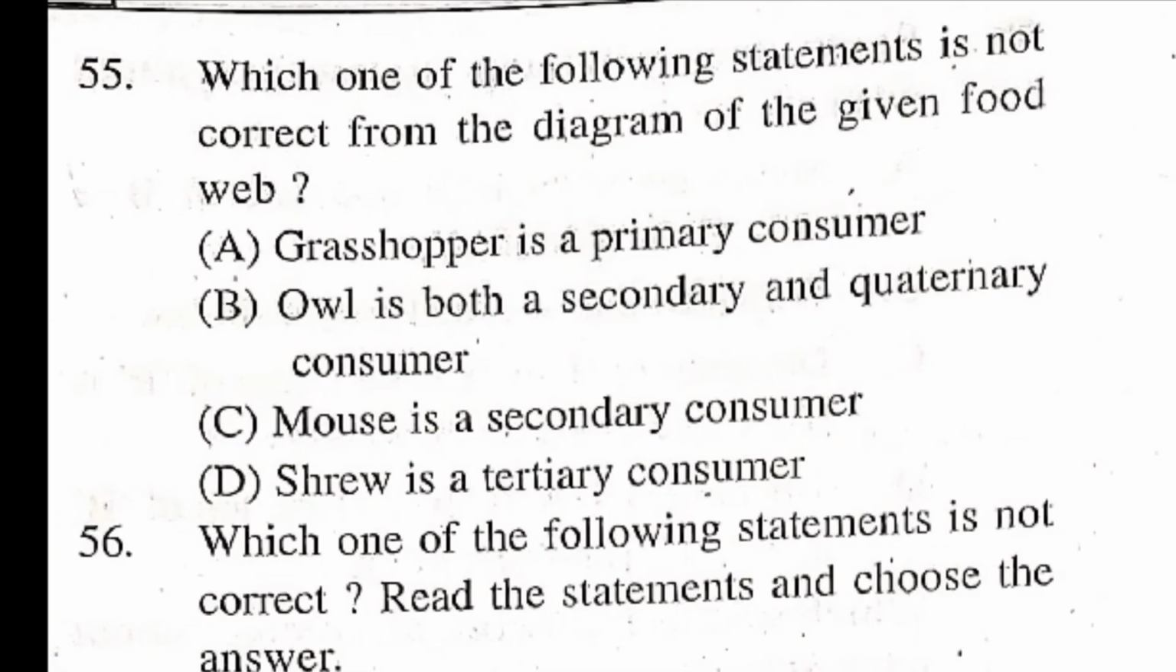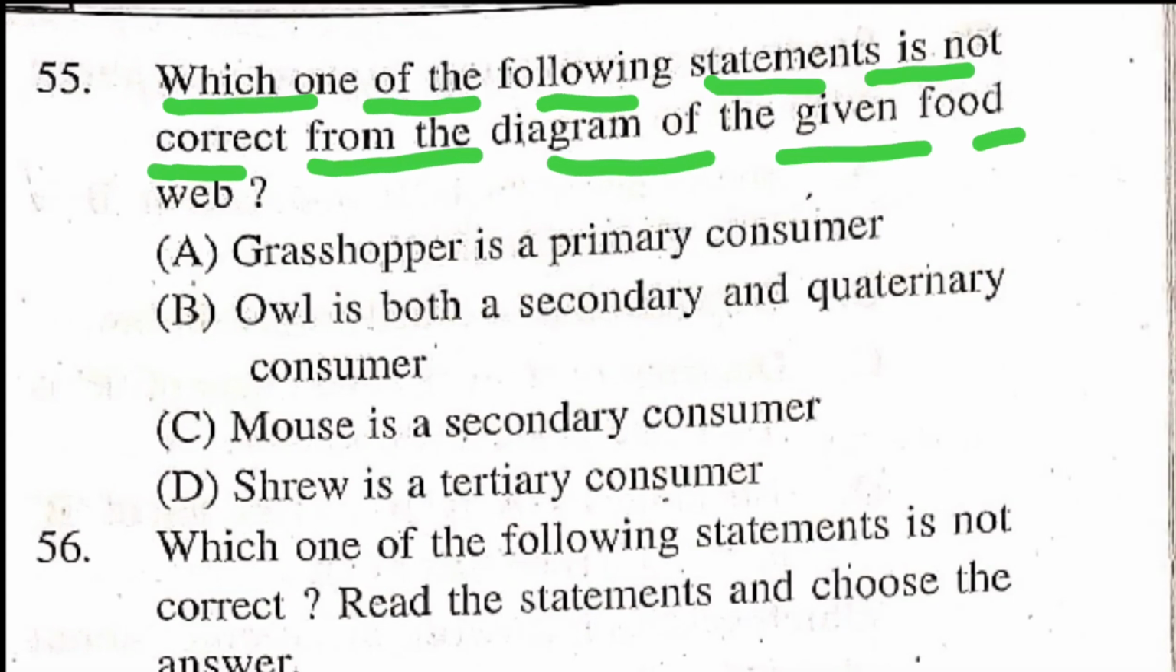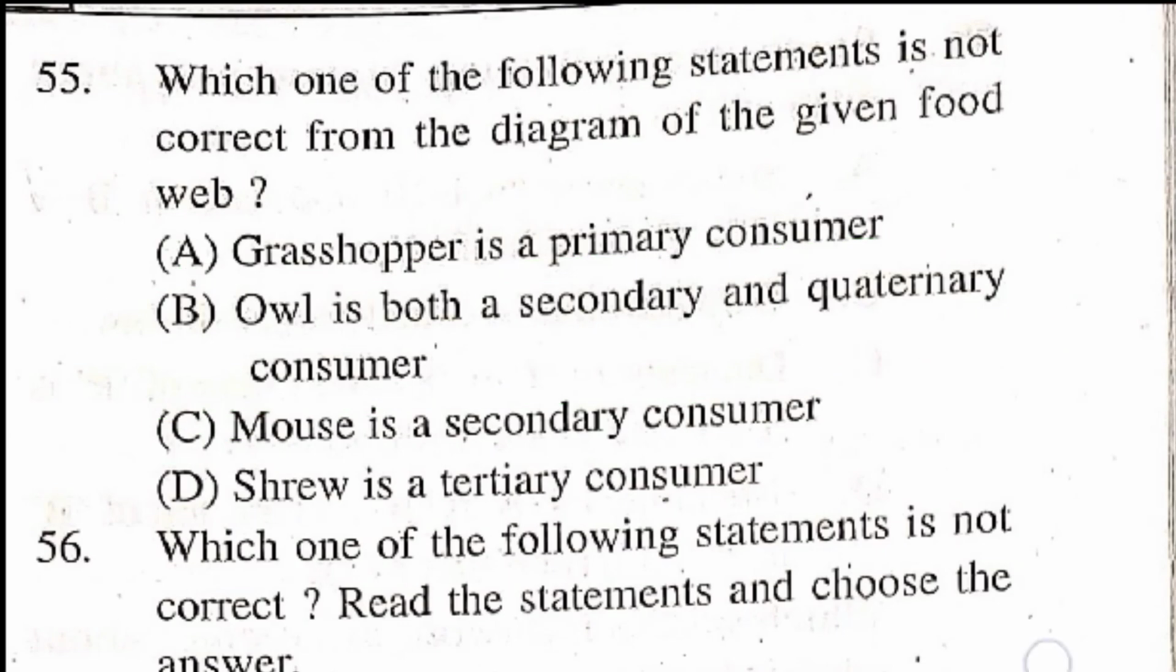Question number 55. Which one of the following statement is not correct from the diagram of the given web? Option A, grasshopper is a primary consumer. Option B, owl is both a secondary and quaternary consumer. Option C, mouse is a secondary consumer. Option D, shrew is a tertiary consumer. Right answer is option B, owl is both a secondary and tertiary consumer.